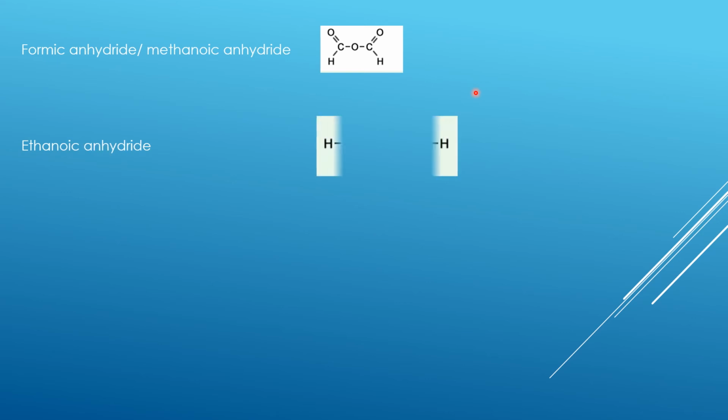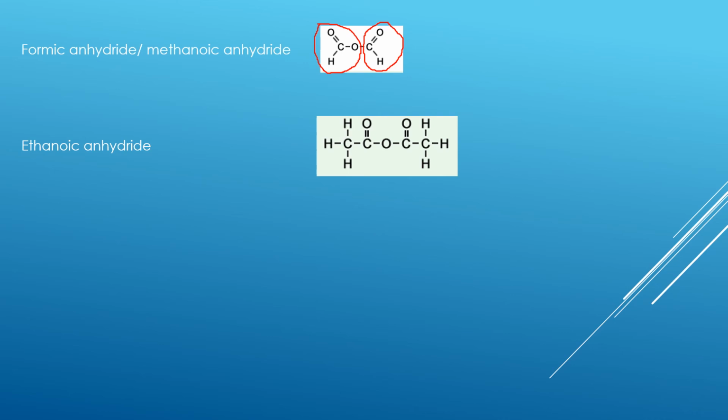Then we have the second one, ethanoic anhydride. So let's see which part of this is coming from which acid. Just like for methanoic anhydride, this part was coming from the first methanoic acid, and this was coming from the second methanoic acid.